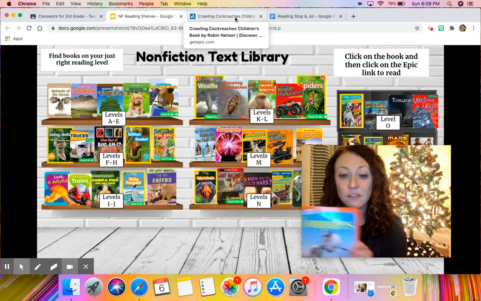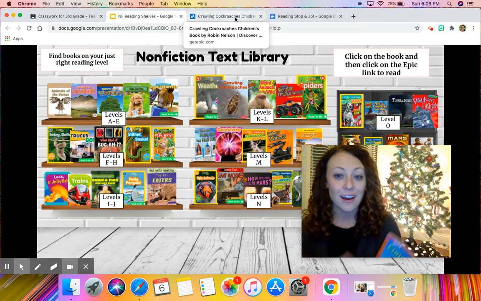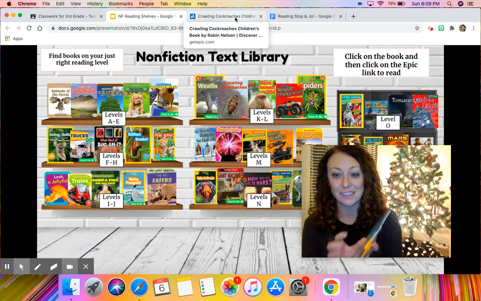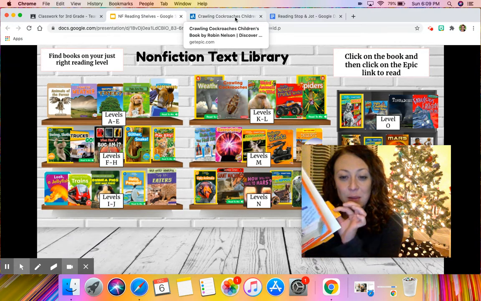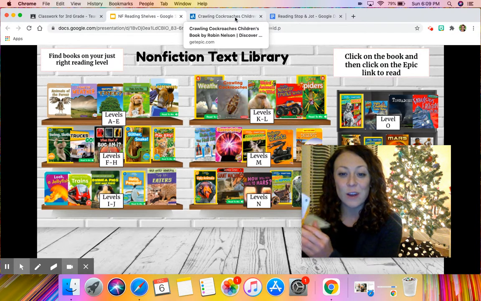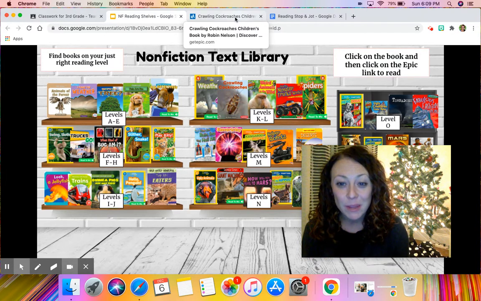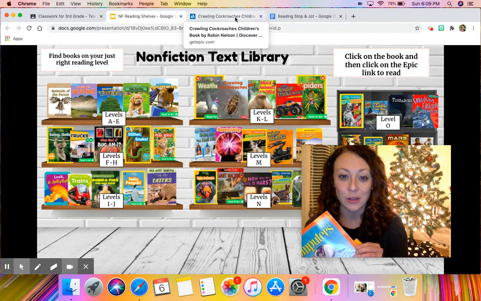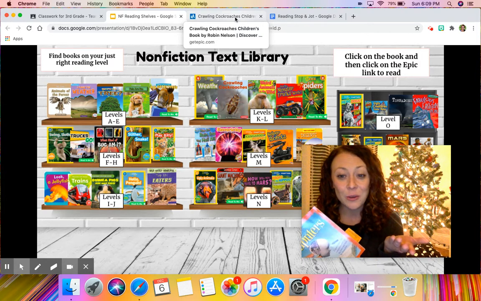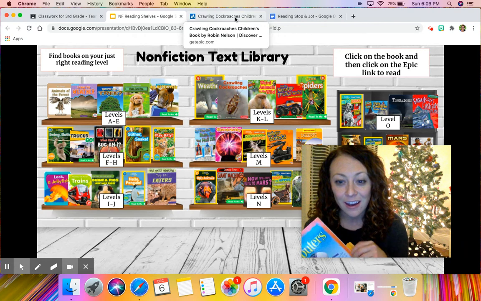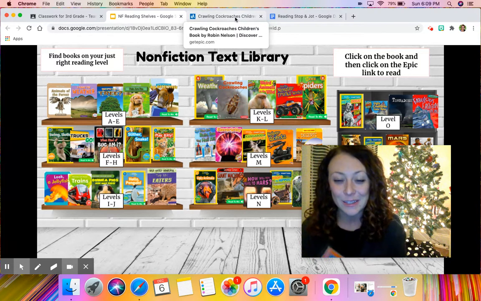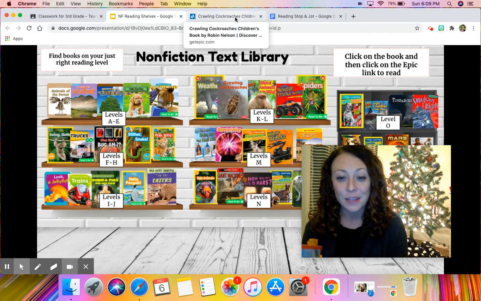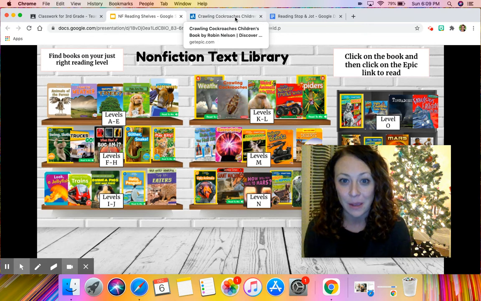If you have a physical book, or even if you're reading on Epic, one awesome tool to practice jotting with is Post-its. You will see that very often in my books, I fill them with stickies. Right as I'm jotting, I just put the sticky right on that page. That way, it's an easy way to find exactly where that part in the book is. If you're reading a digital book, all you have to do is write the page number on the sticky note instead of sticking it into the book because it's on your computer. You'll know exactly where to find it if you pull that book back up on Epic.